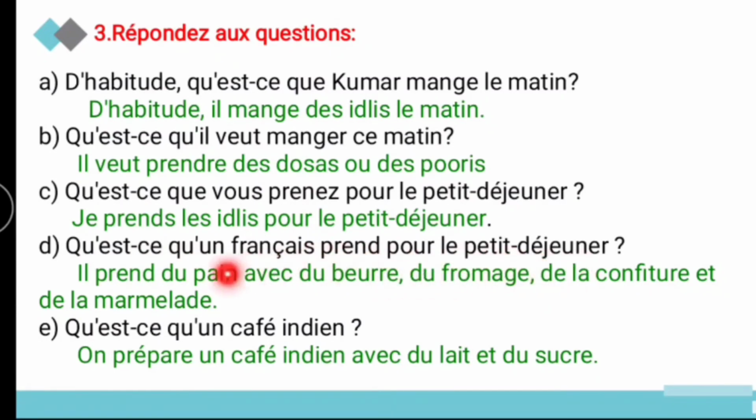So what would a Frenchman like to take for the breakfast? Il prend du pain avec du beurre, and he takes bread with the butter and du fromage, cheese, and de la confiture, that is jam, et de la marmelade, and some marmalade.